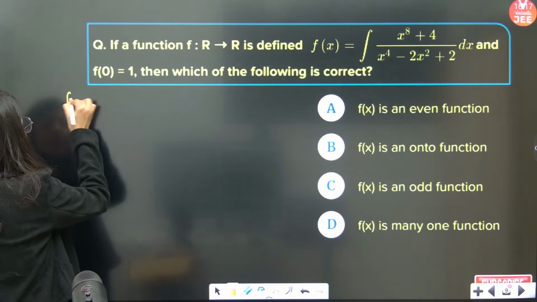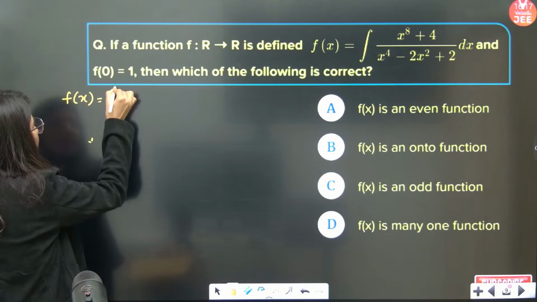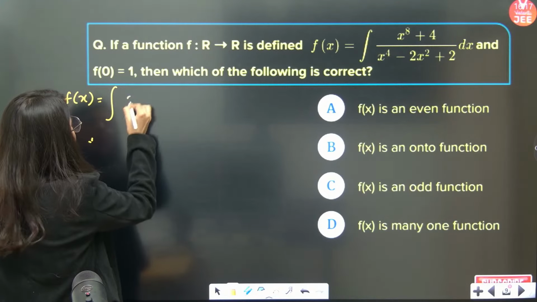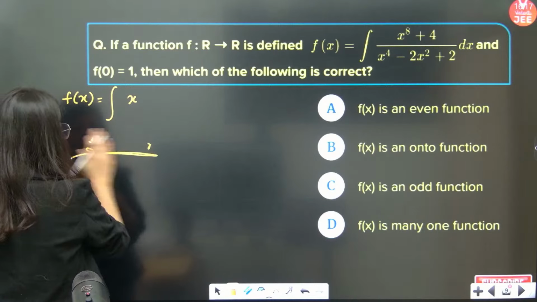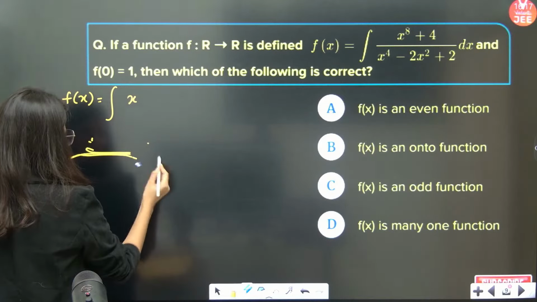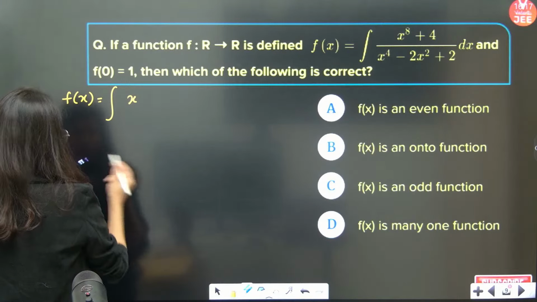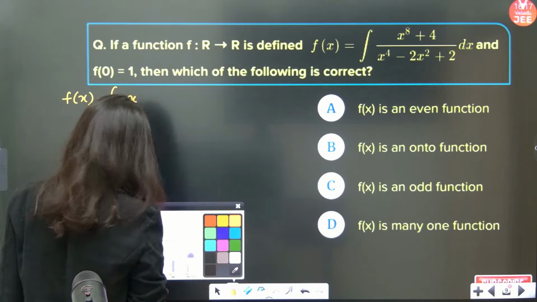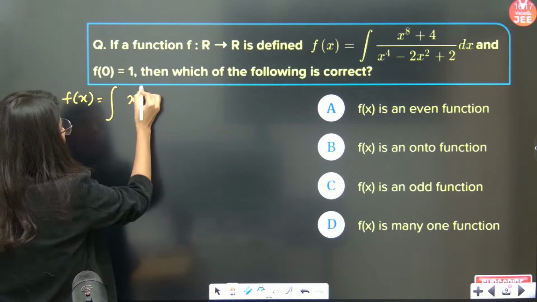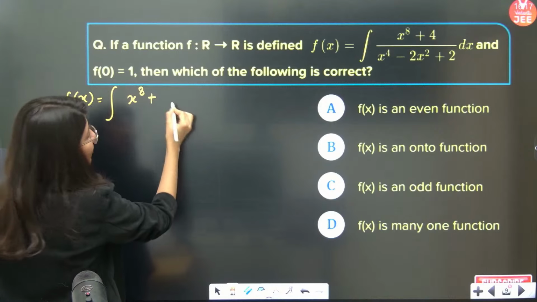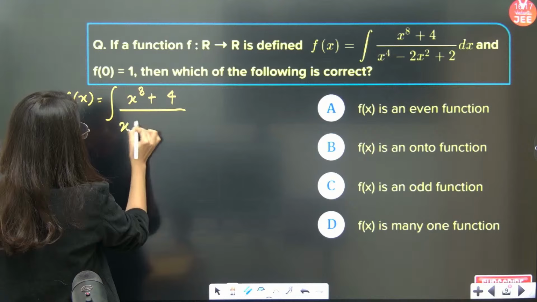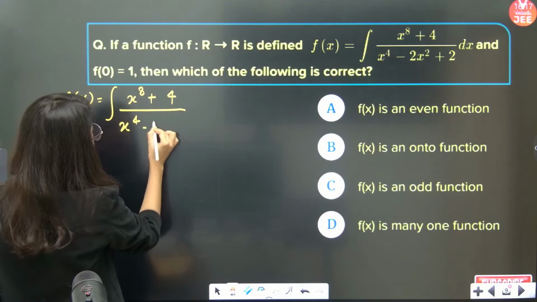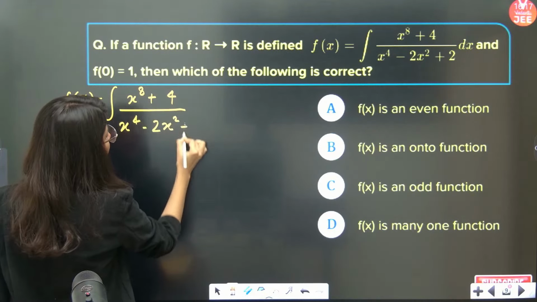If you see this question, f of x is the integration of x power 8 plus 4 upon x power 4 minus 2x square plus 2.